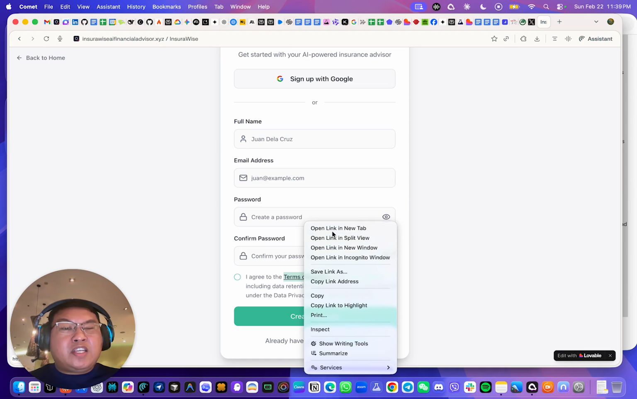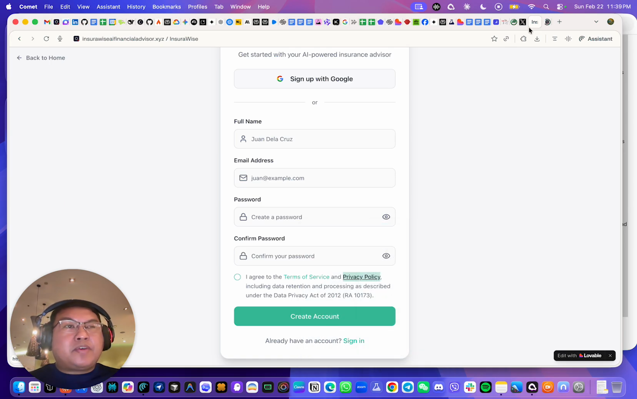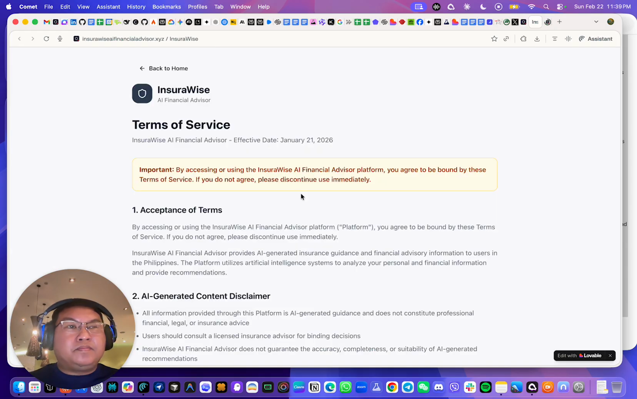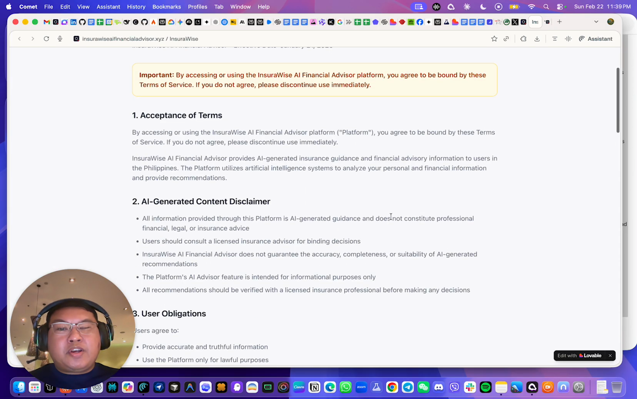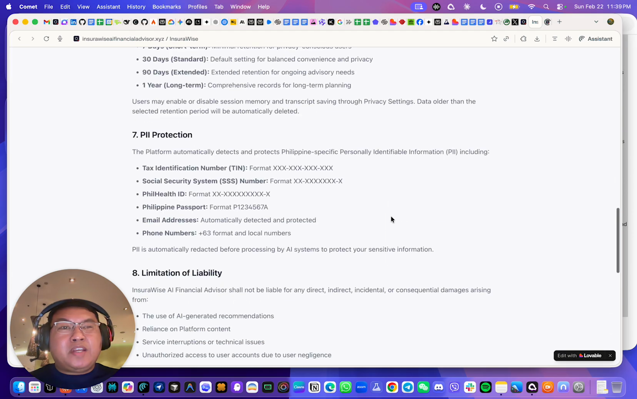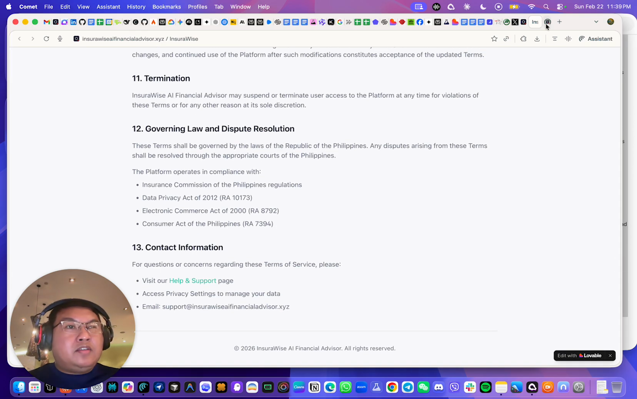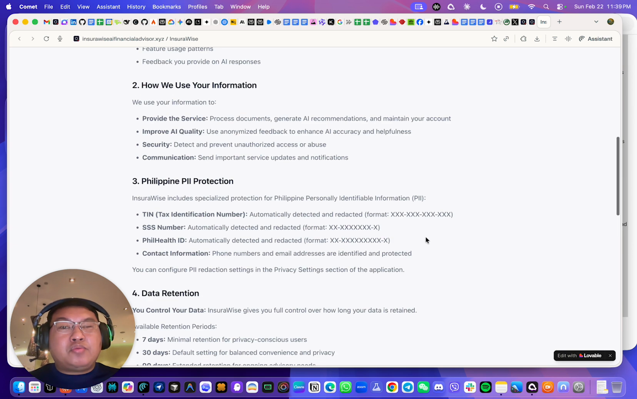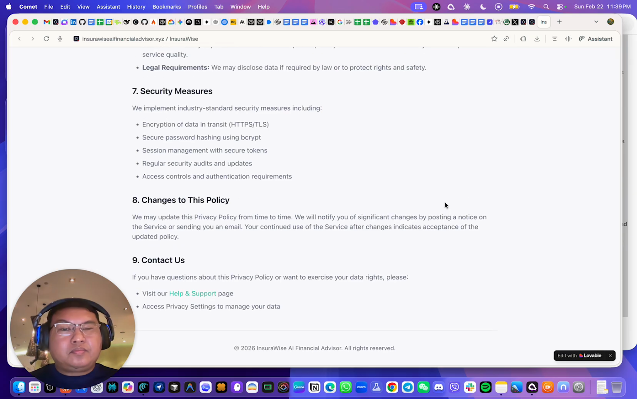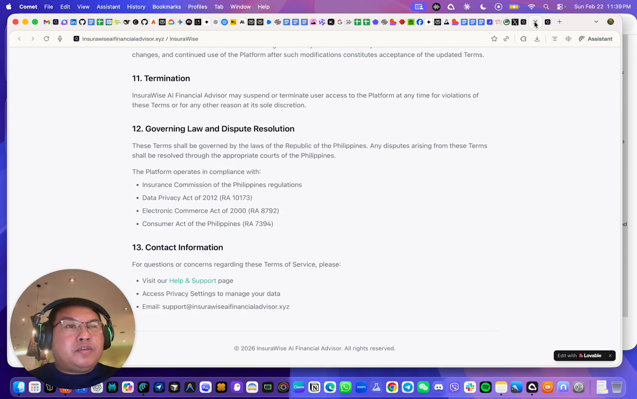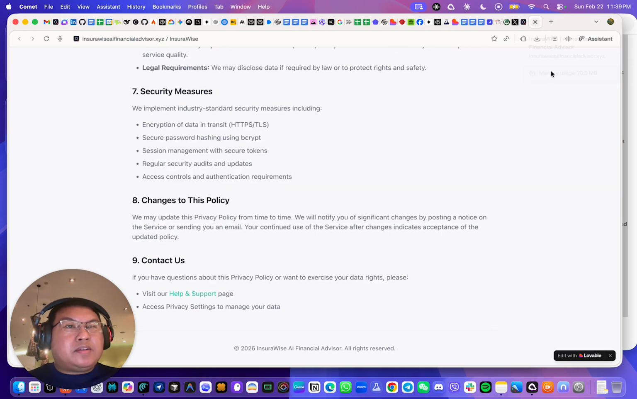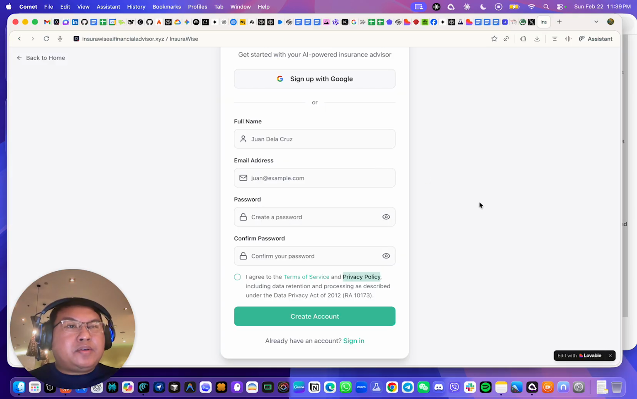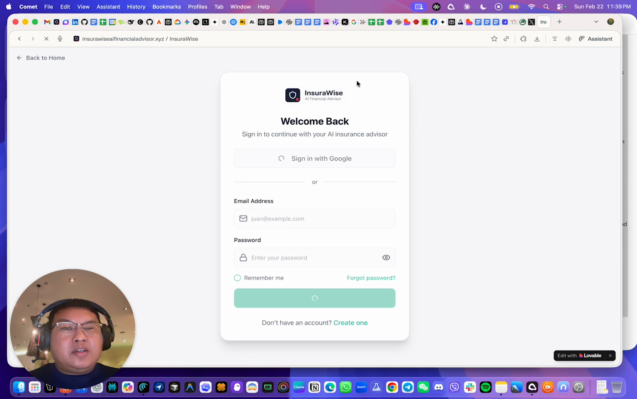You can also see the terms of service and privacy policy here. So this is the terms of service, updated as of January 21st of 2026, and then also the privacy policy, which is also updated as of January the 21st of 2026. Now I'm going to just close these windows, and then let's go back to the sign in page here. So what I'm going to do is sign in using my Google account.